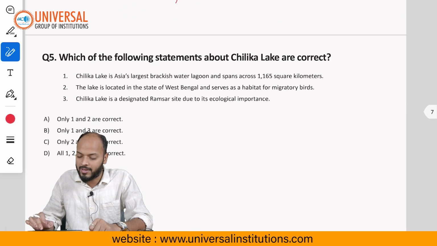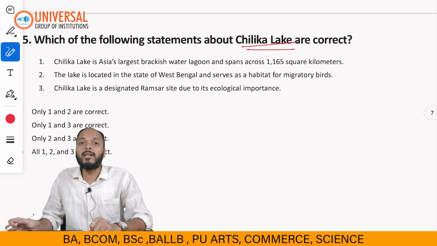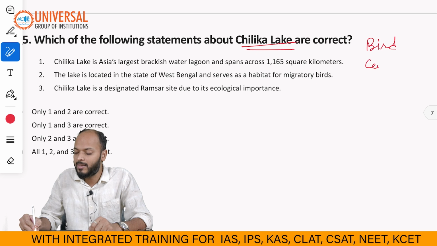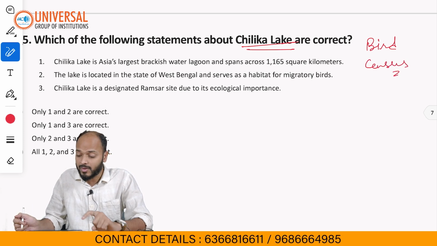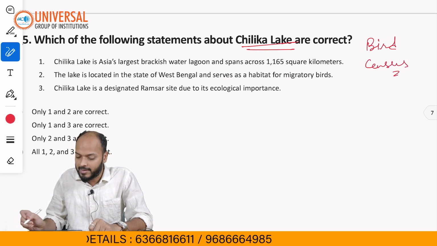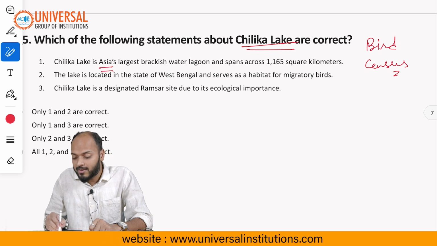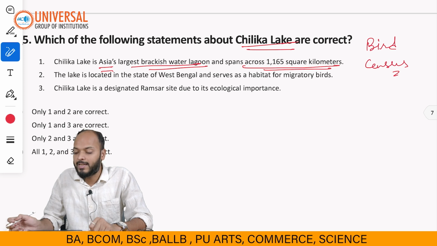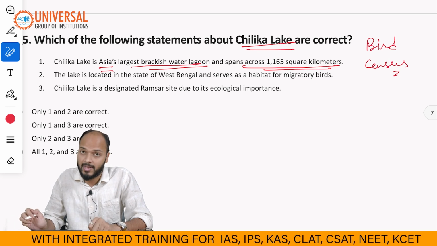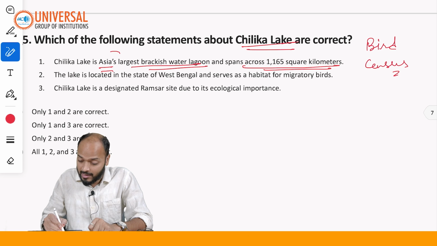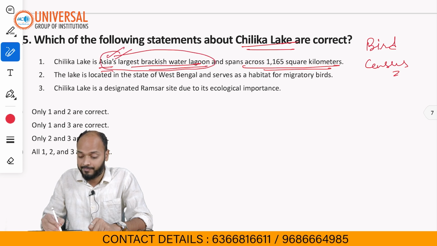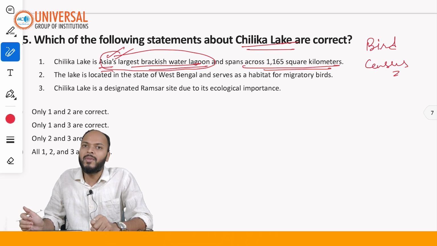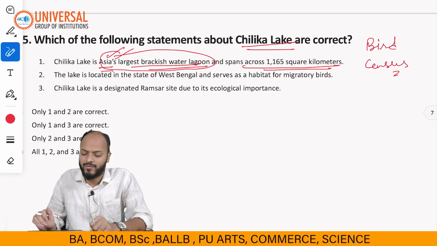Moving forward to the next question, it is about Chilka Lake. Chilka Lake was recently in the news, because a bird census was conducted by the government there. Statement 1 says it is Asia's largest brackish water lagoon, which spans over 165 square kilometers. This statement is absolutely correct. Brackish water means water which has salinity more than fresh water but less than sea water.